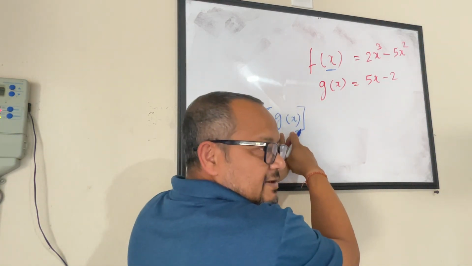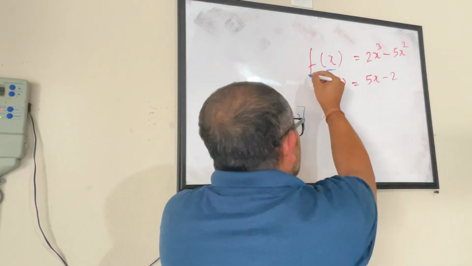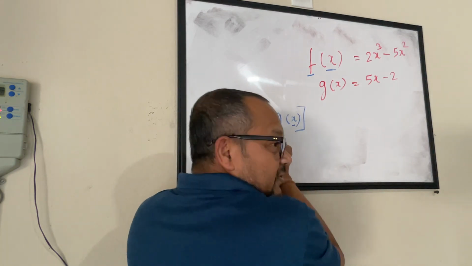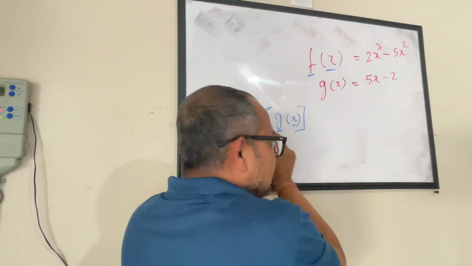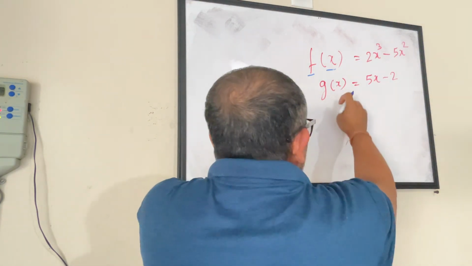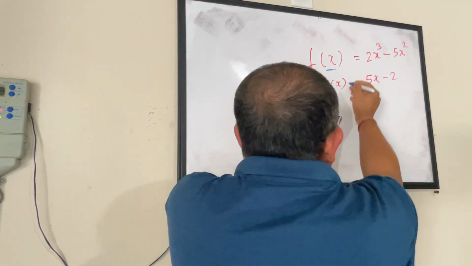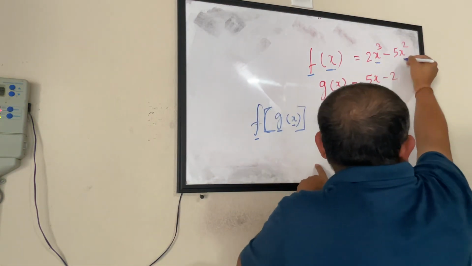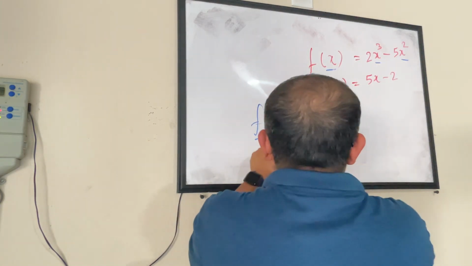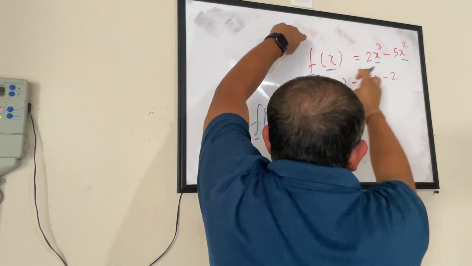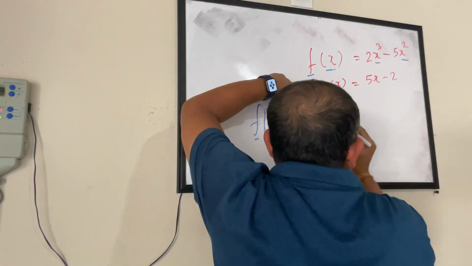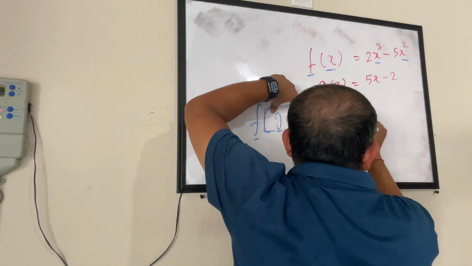It's like nesting. This is like your child, this is a parent, and this is a grandfather. It's like a family tree. In simple words, instead of x I have a g of x, so wherever I have x I will put a g of x. Here, f of x is 2x cube minus 5x square, so wherever I have x, I will put g of x.